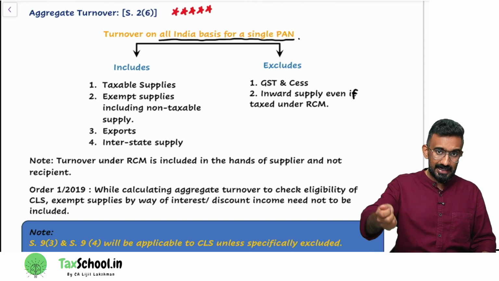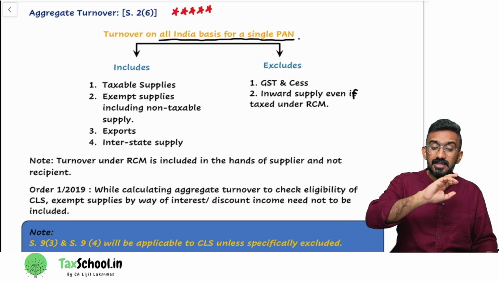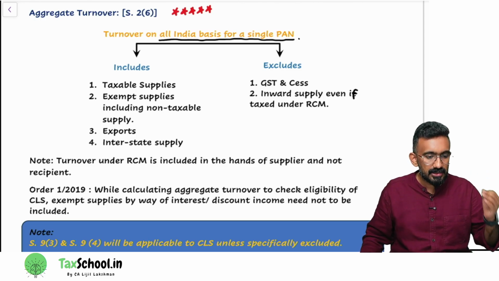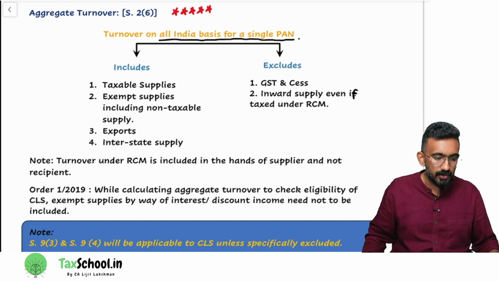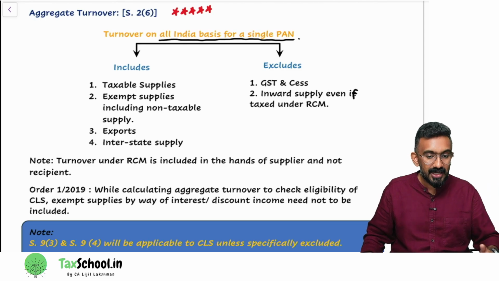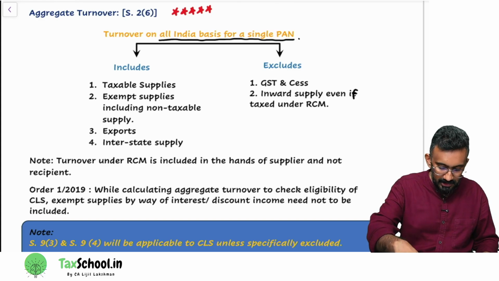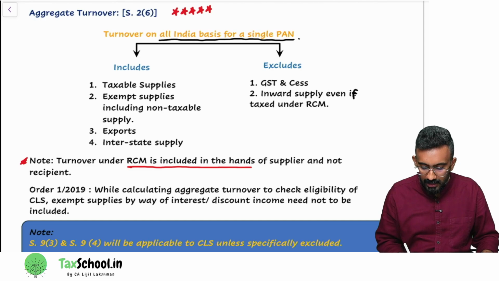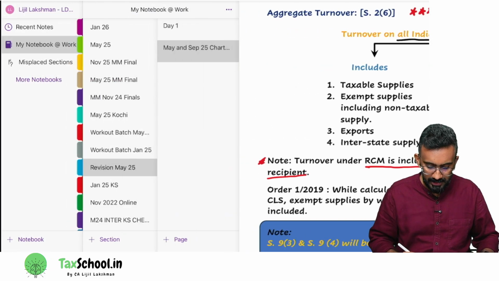That is something you collect and then pay to the government, right? Similarly, purchase is never your turnover. Inward supply, even if it is paid tax under RCM, where you pay tax under reverse charge, is still not part of your turnover. It will be the turnover of the supplier. I have written that as a point here: turnover under RCM is included in the hands of the supplier and not the recipient. I will give you quick examples so that you understand this in total.